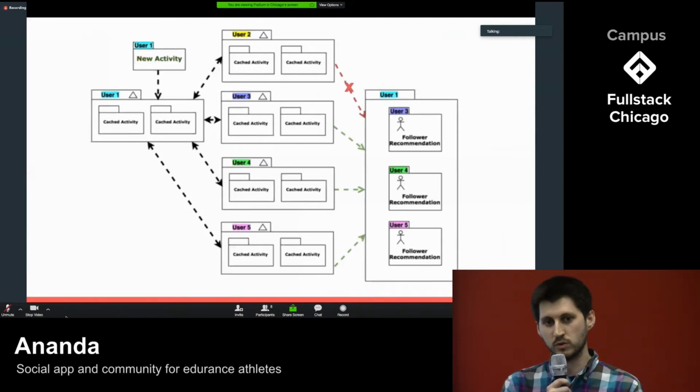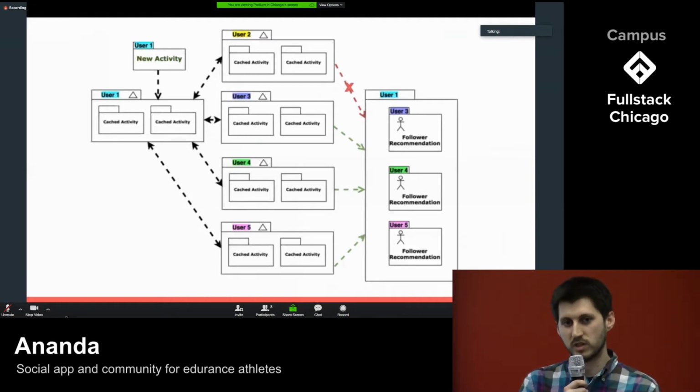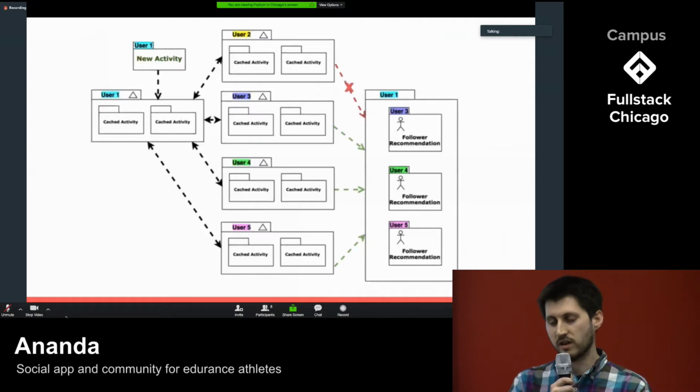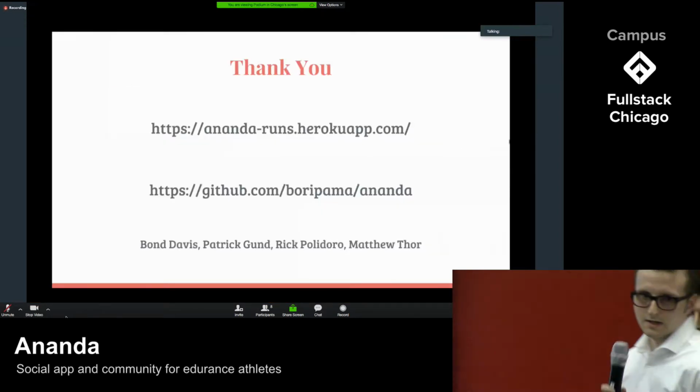We can then compare 2 individual users' caches against one another, and if they match closely enough, recommend them as followers. By using this methodology, we can traverse through our entire data set in a fraction of a second, ensuring a smooth user experience. And that's Ananda.